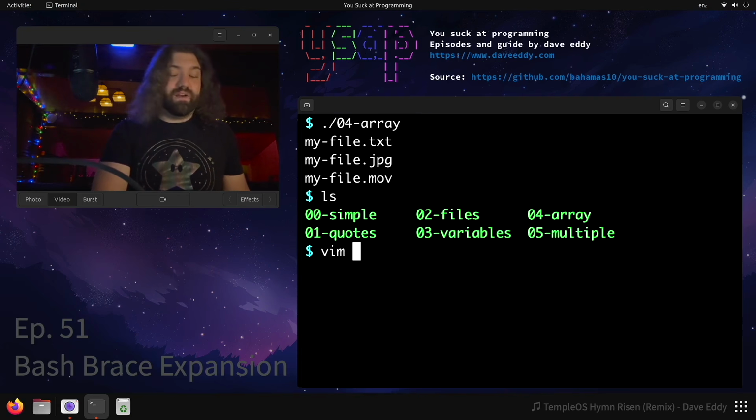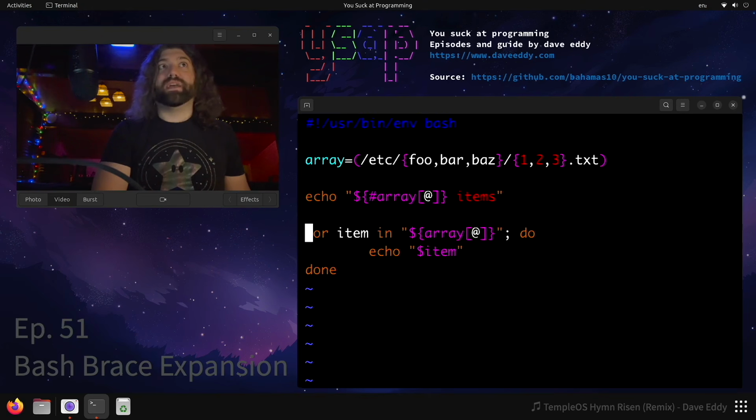The last thing here is getting really complicated. We can group it all together and we can have something like this. This is exactly what we saw before. We looped over the array. At the top, we're going to make an array, and inside the array, we're going to have /etsy/foo_barbaz/123.text. So we have 2 different brace expansions.